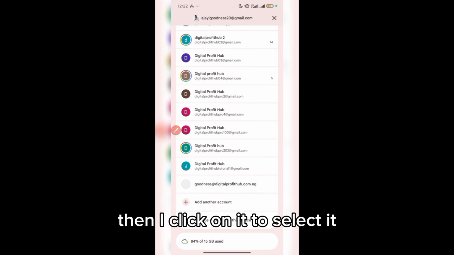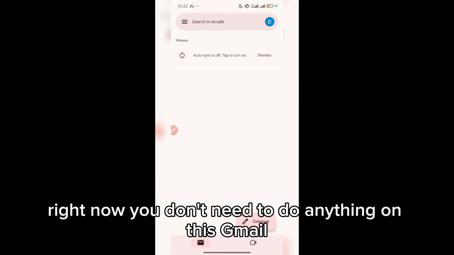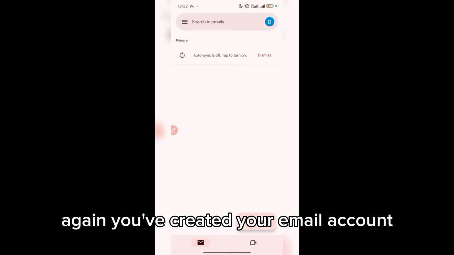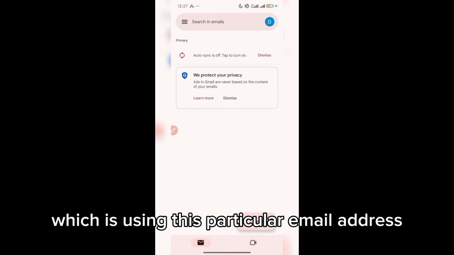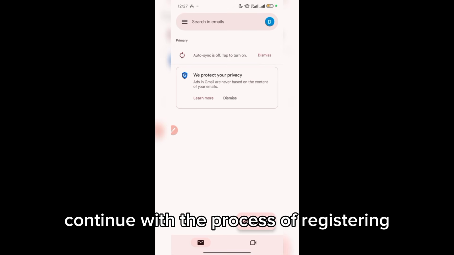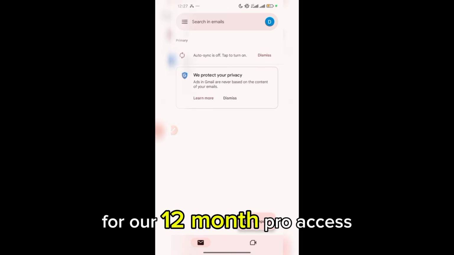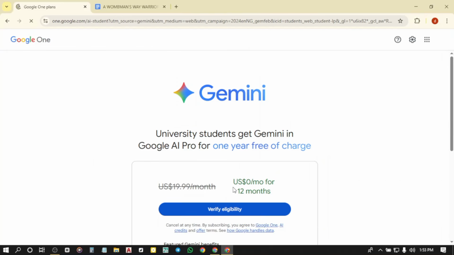Then I click on it to select it. Right now, you don't need to do anything on this Gmail again. You've created your email account. We're going to move to the next step, which is using this particular email address we just created to continue with the process of registering for our 12-month Pro access.